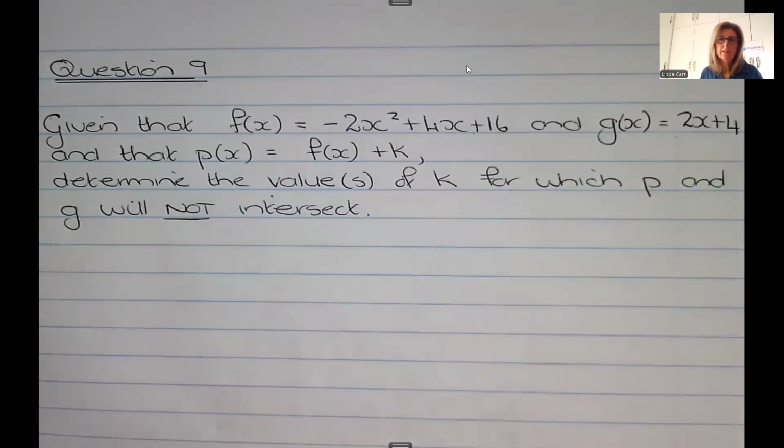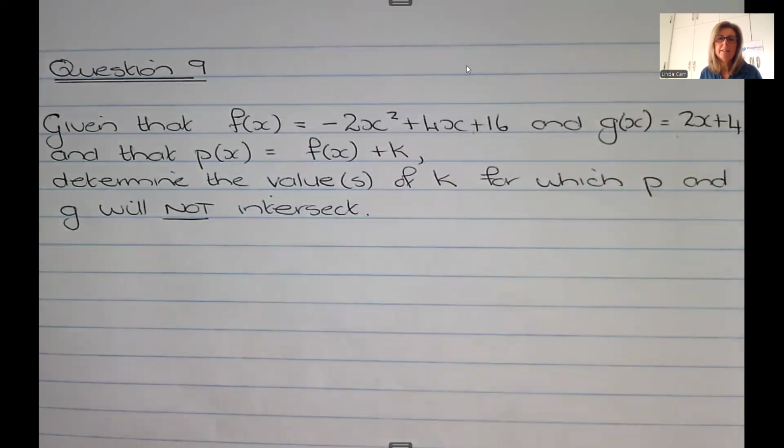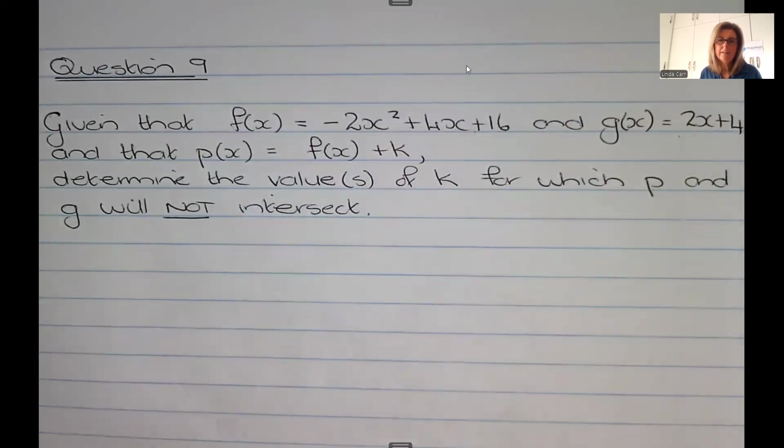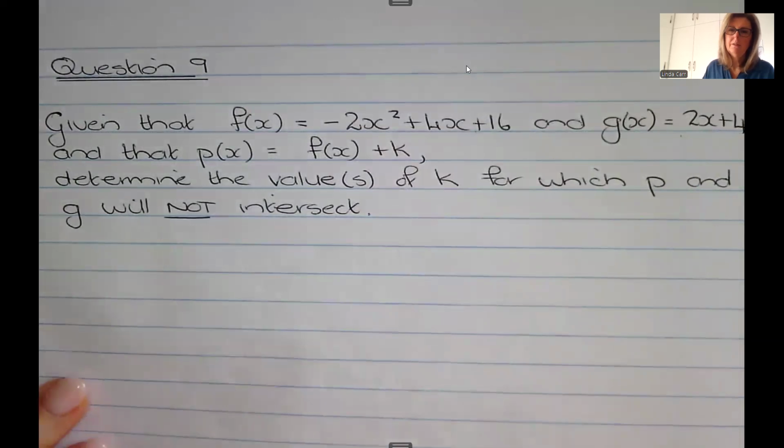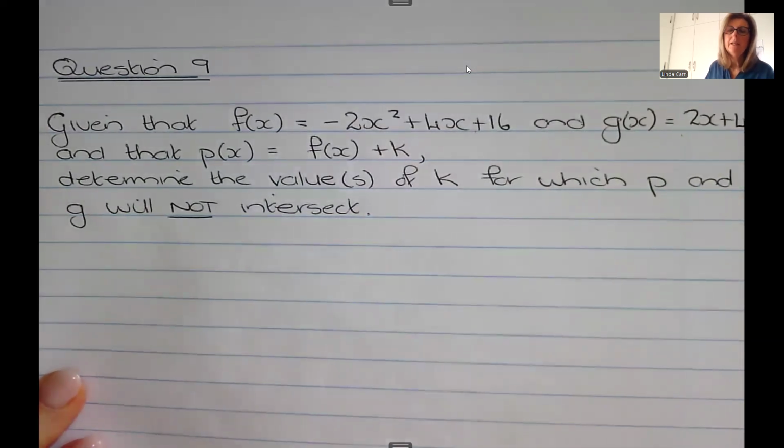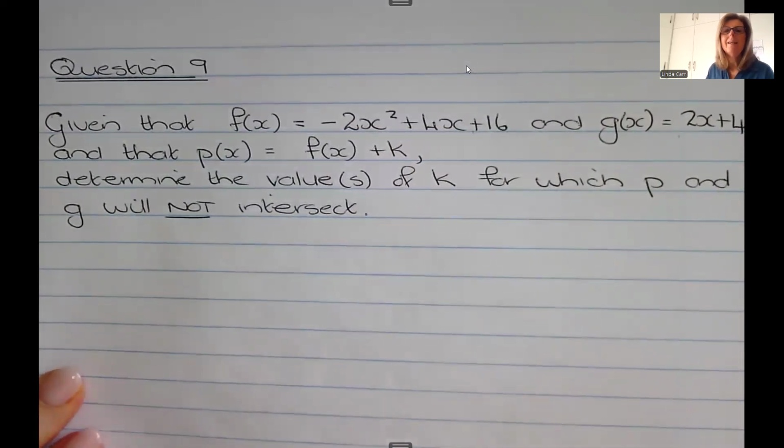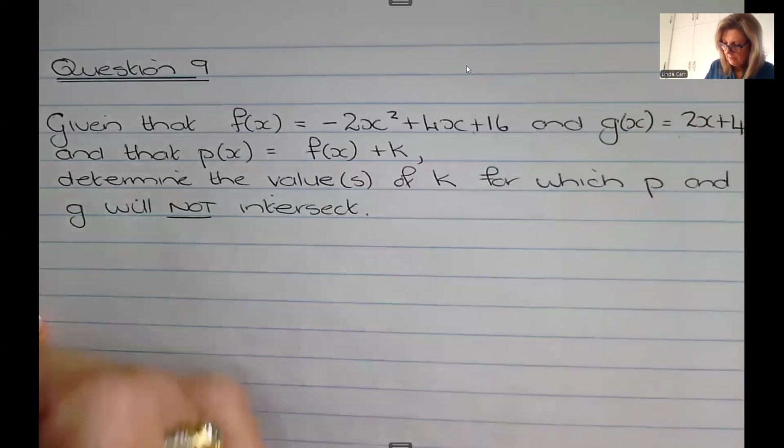And the question is, what are the values of k for which P and G will never intersect? Okay, when will the parabola and the straight line never intersect?